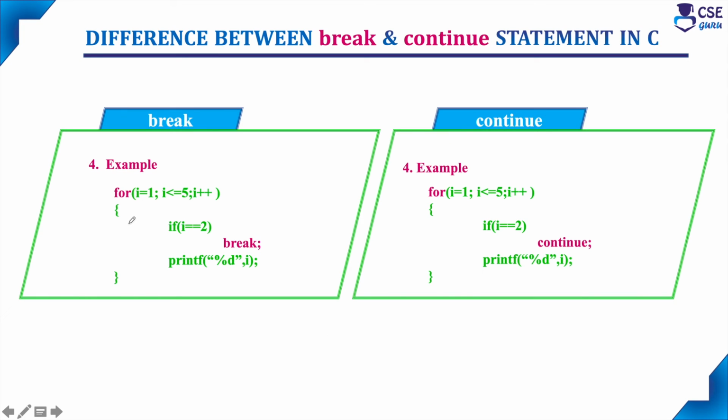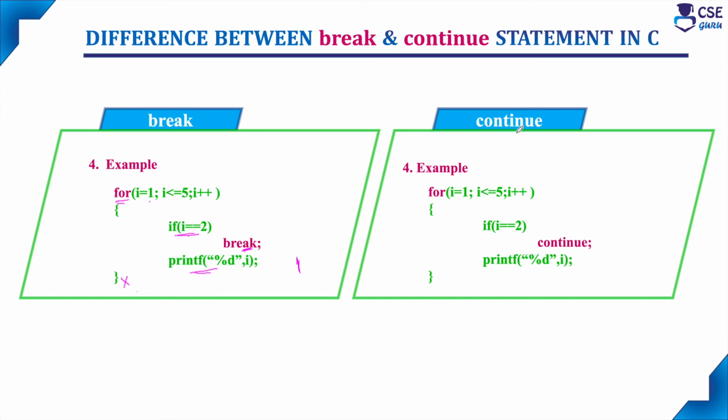This is the example for break in looping statements. Inside the for loop, we have used the condition for when the break has to execute. If the i value is equal to 2, at that time break the loop. So it will break the loop, skip the remaining statements, and the loop will terminate. According to this for loop, only when the i value is equal to 1 will it print. When the i value is equal to 2, it will break and terminate the loop.